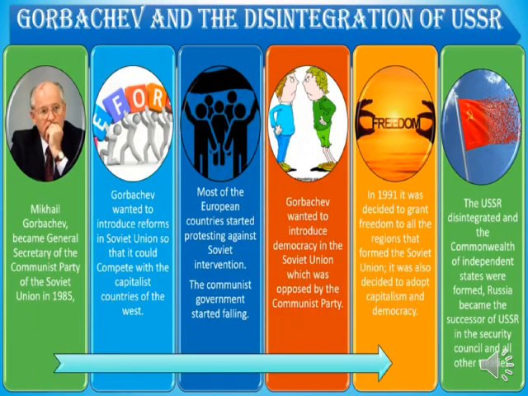Then one of the most important causes was the reforms introduced by Gorbachev. Now the question is, who was Gorbachev? Mikhail Gorbachev had become General Secretary of the Communist Party of the Soviet Union in 1985. He introduced two types of reform: glasnost, meaning transparency, and perestroika, meaning restructuring. While carrying out these reforms, Gorbachev thought that things would improve, but things did not improve.